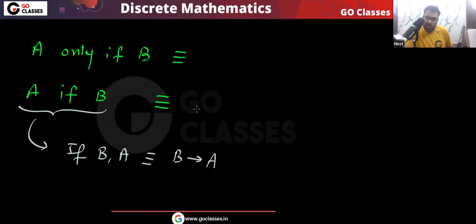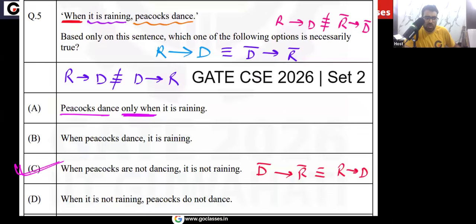Okay, B implies A. So remember, this is B implies A. Or I can say that if goes in the backward direction, only if goes in the forward direction. So you can see A only if B, that means A implies B. All these things we have seen, all these concepts we have studied in a detailed way. Now let's see. So you can see peacocks dance only when it is raining. Only when means this will go in the forward direction. So it will be like dance implies rain. And this is not equivalent to rain implies dance.